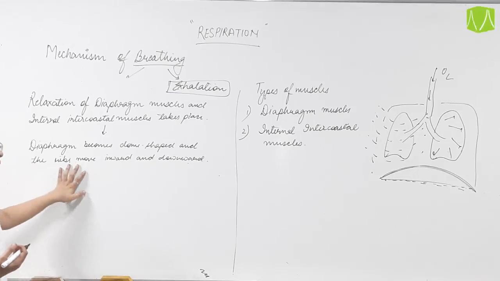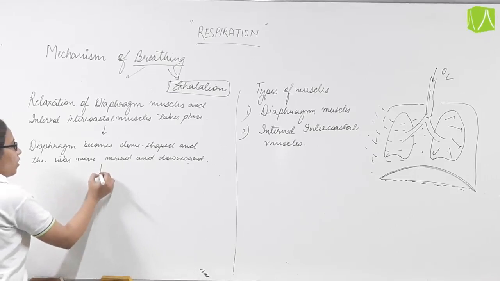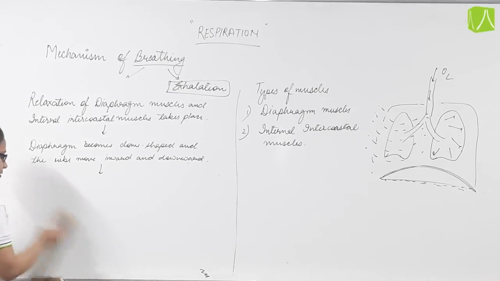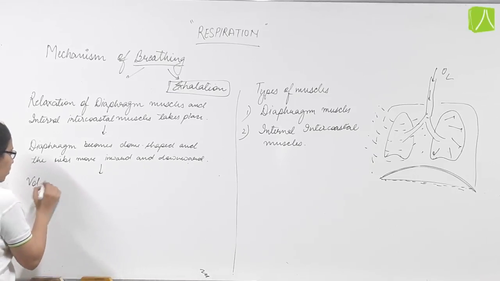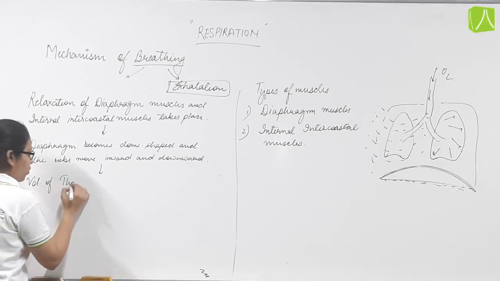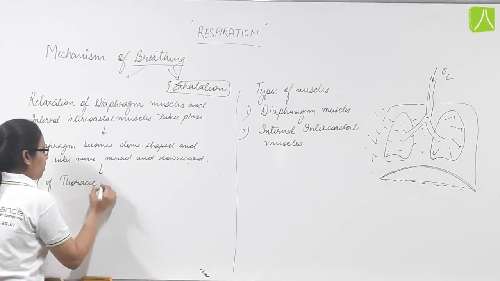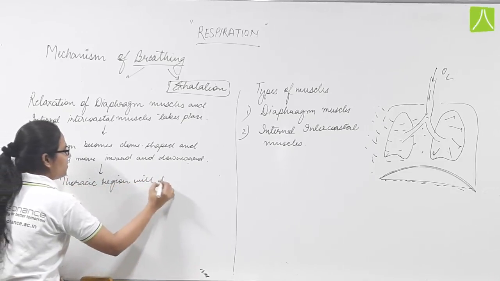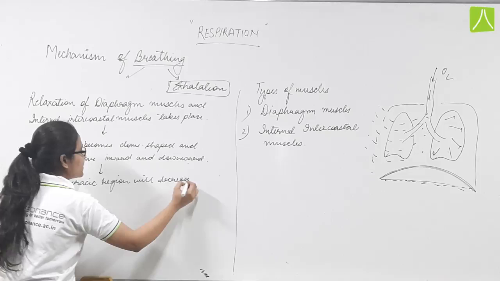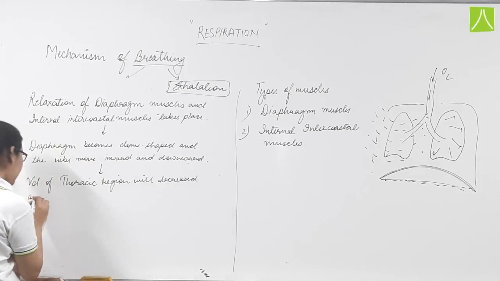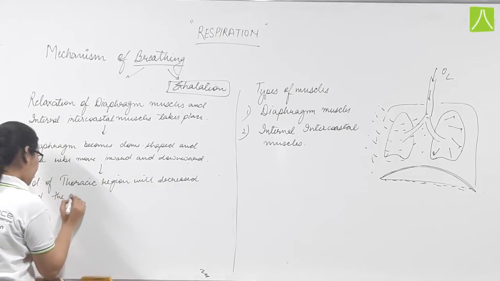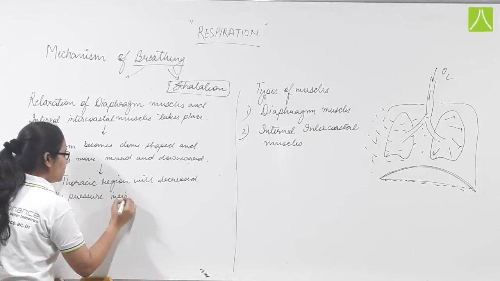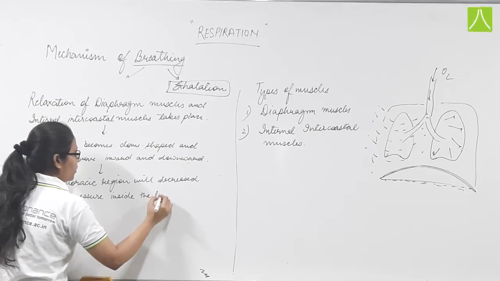Now because this event has occurred, the volume of the thoracic region will decrease, and the pressure inside the lungs will increase.